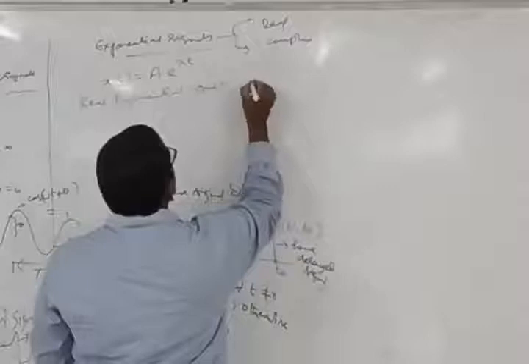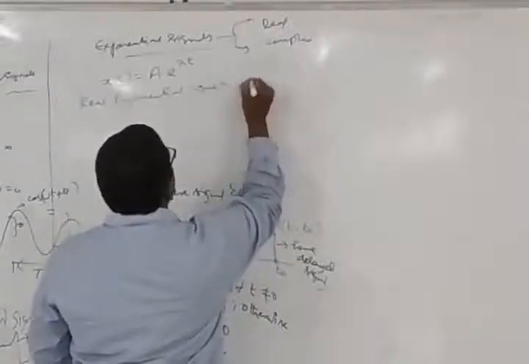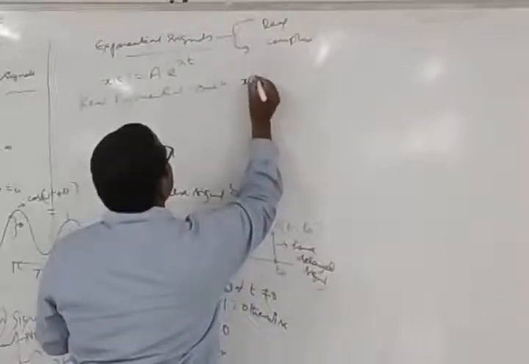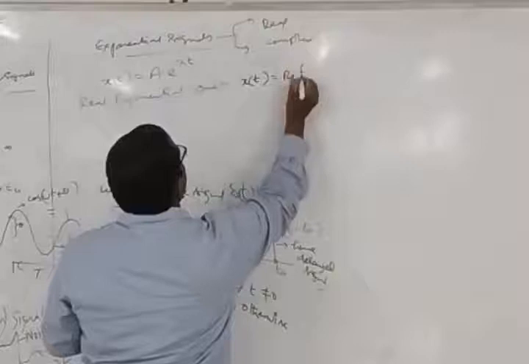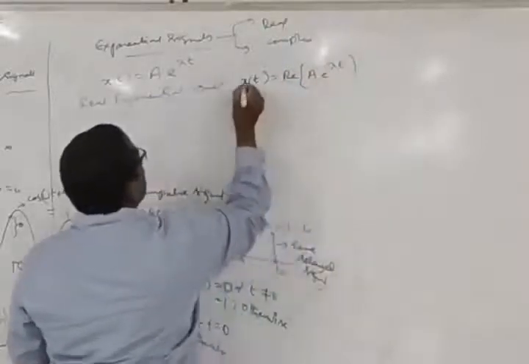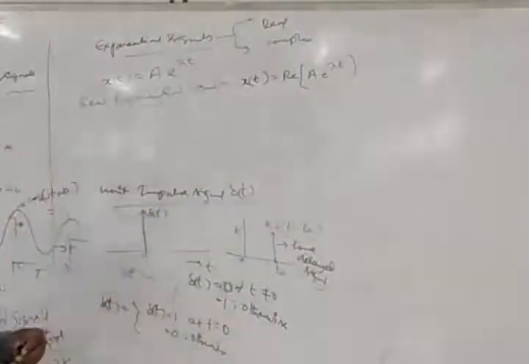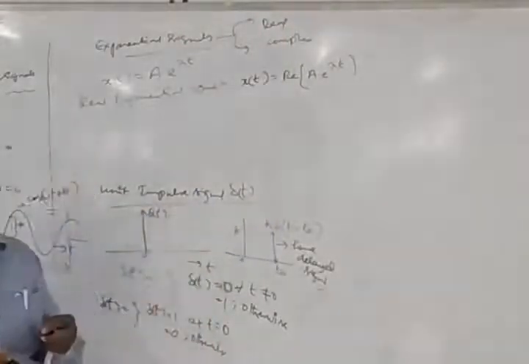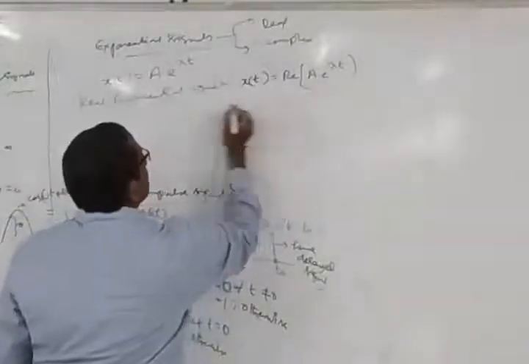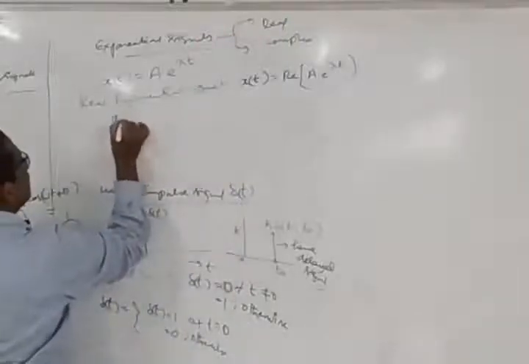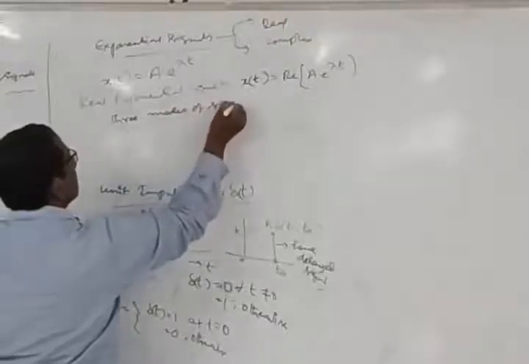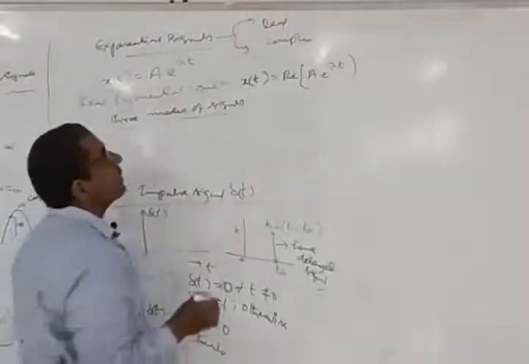It means the value of x of t is going to be a real value. If x of t is equal to a real value A into e raised to lambda t, then we simply call it a real exponential type of signal. Here we normally have three modes of signals.